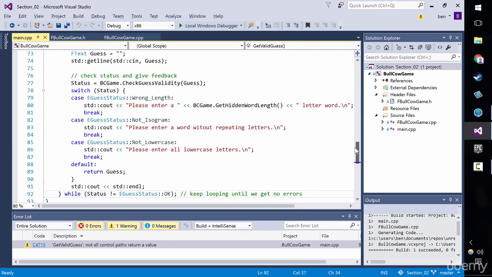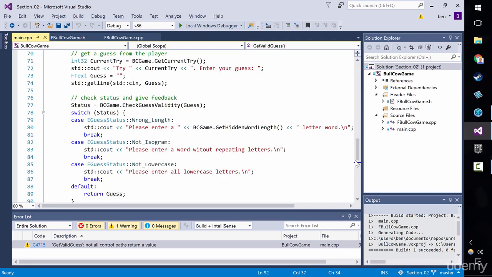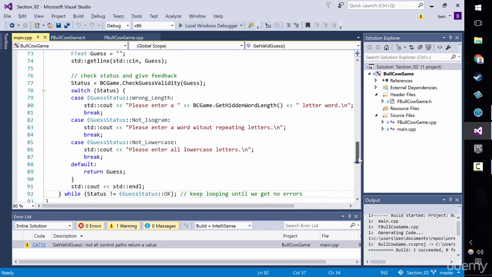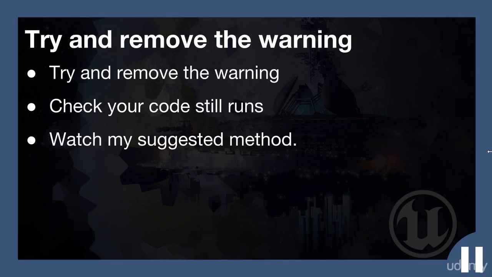So it's going to be a challenge for you to try and get rid of this warning by slightly refactoring this method. Now, if that's above your head, don't worry about it. But just have a go. Maybe close Visual Studio, take a zip of the project file so you can go back, or if you're using source control, make a commit. And then come back and have a go, try and remove the error. If you mess up your code and you can't even get it to compile, don't worry, just watch my solution. But if you're advanced enough, let's get rid of this error, refactor. So here's your challenge.